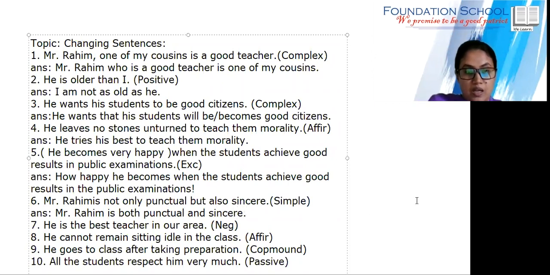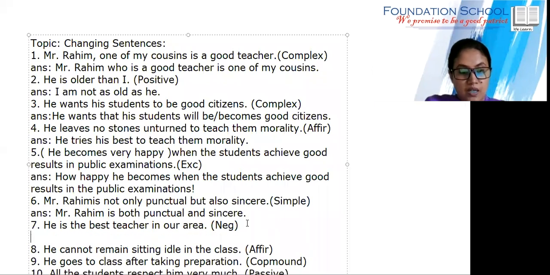Okay. So next one. Look at the next one. That is, he is the best teacher in our area. Negative. This is superlative degree. How can we make it negative? He is not the worst teacher in our area.